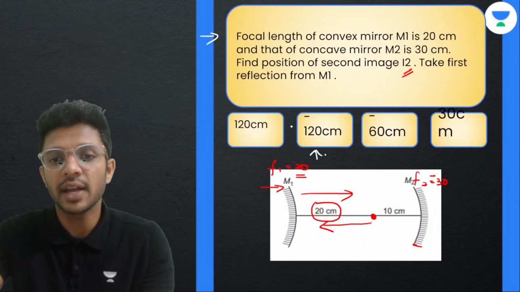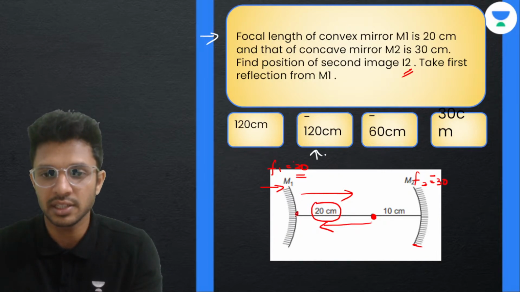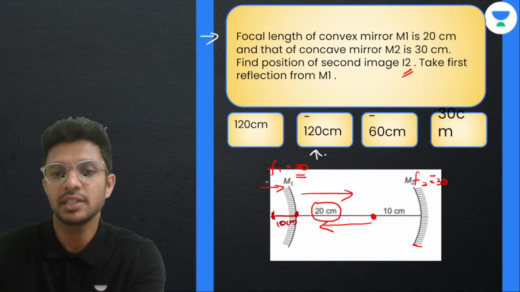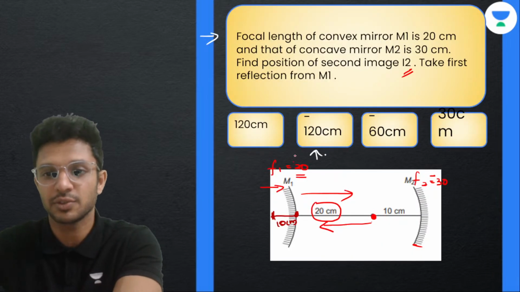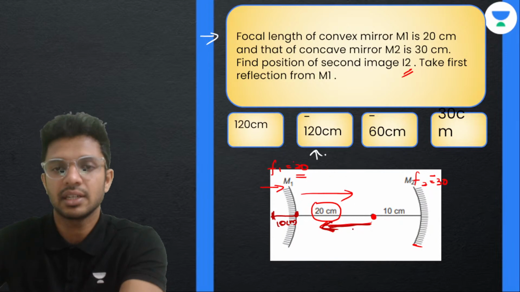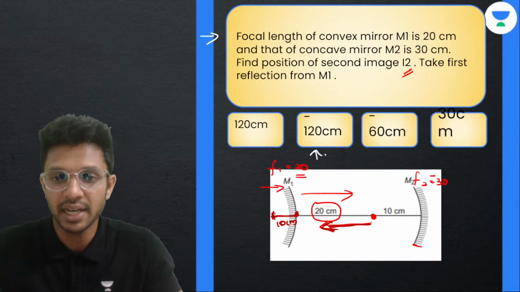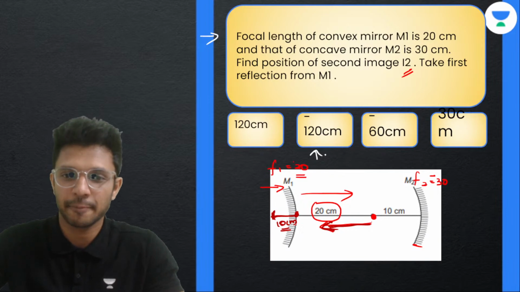मतलब after the reflection from the first mirror, देख ले, after the reflection from the first mirror, this one, the image is formed at a distance of 10 centimeters. Why behind the mirror I have marked the image? क्योंकि in the answer we have calculated, image comes with a positive sign, because positive sign is being marked towards left, because this is the object and the light rays towards the mirror M1 is moving in a direction towards left. So from the mirror the image is formed at a distance of 10 centimeters towards left. Clear? Okay.